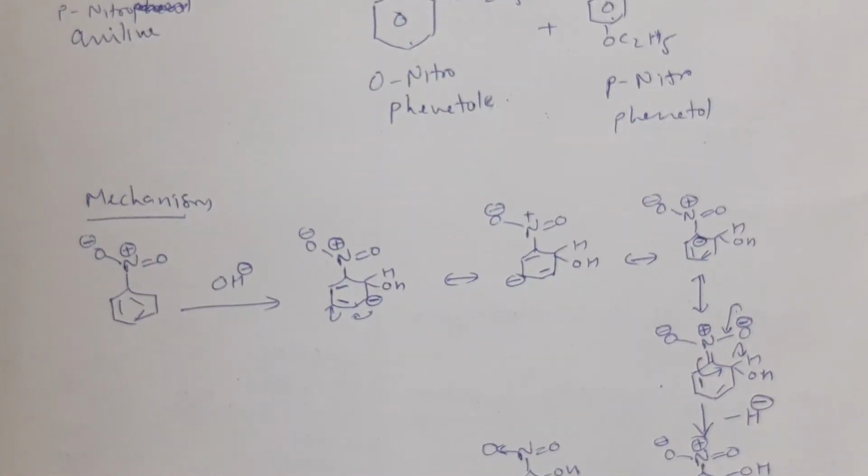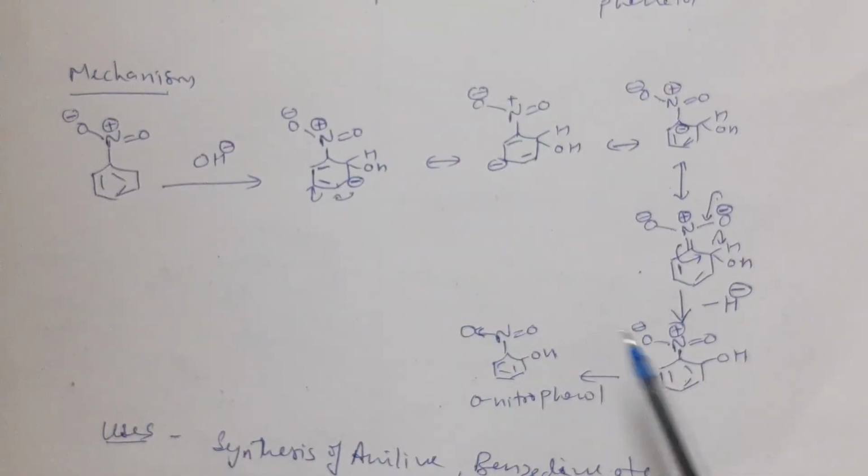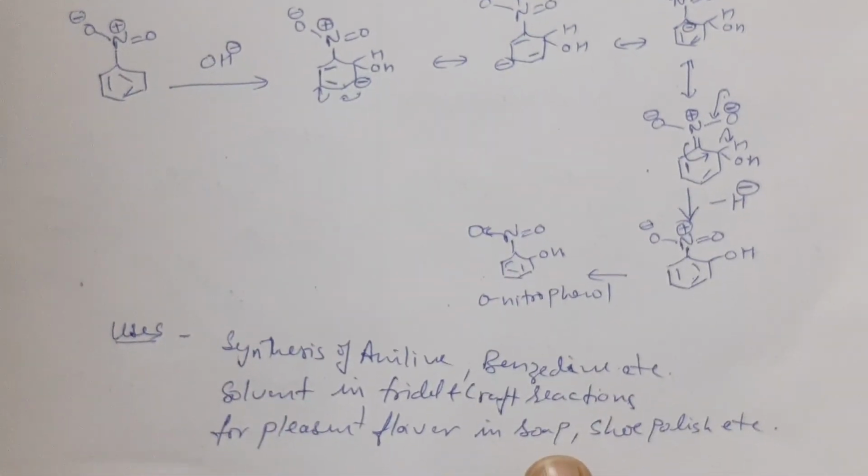We have seen the mechanism, but again, if the hydroxide ion attacks nitrobenzene, it can attack at the ortho or para position. If it attacks at the ortho position, then this ionic species is formed. The negative charge shifts from third to fourth, fourth to first, and first to the oxygen, which stabilizes this ion, and it eliminates hydride ion to give ortho nitrophenol. So this is all about the properties of nitrobenzene.